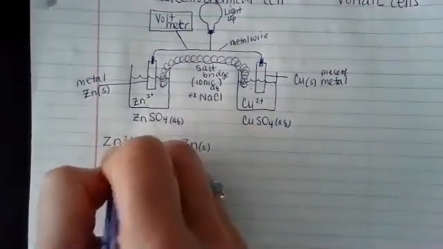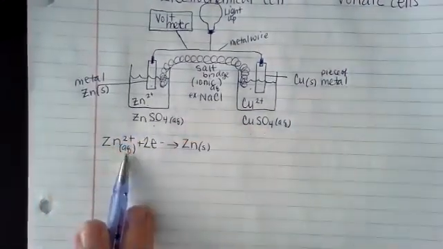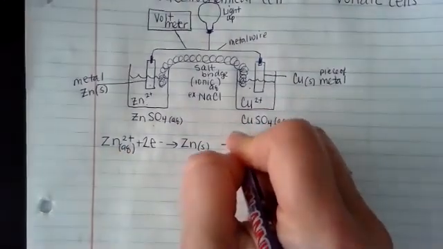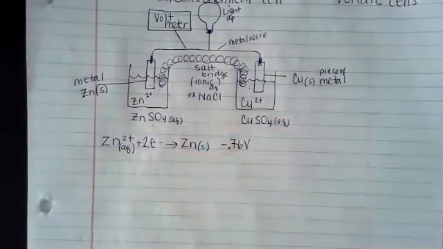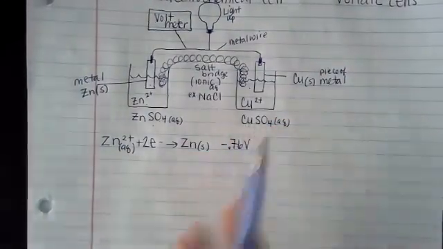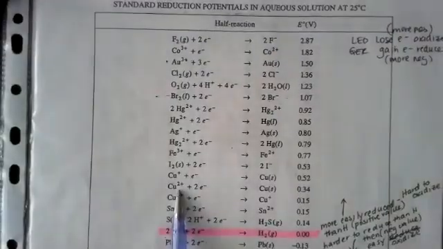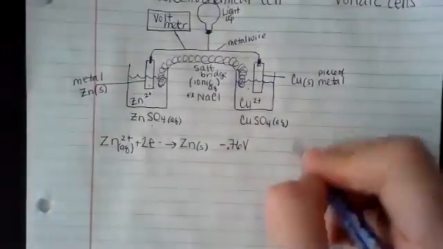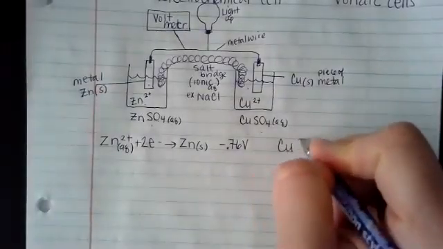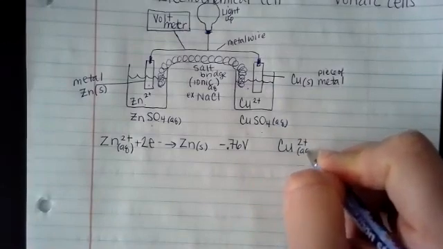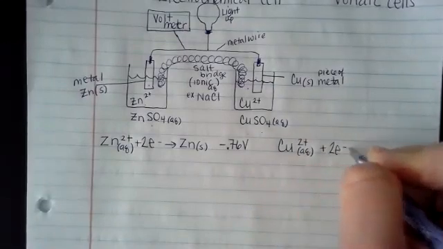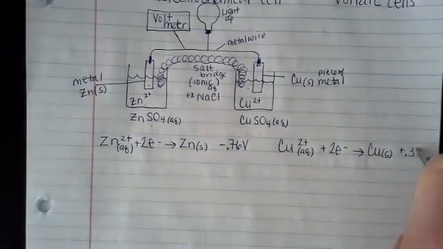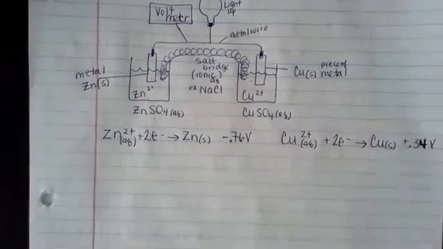You know what? I'm going to keep the states of matter. I know the worksheet doesn't have that on there. Let's remember, this is aqueous solution. I'm going to put the voltage because we are going to figure out the ultimate voltage of this. Then I'm going to look up my copper. We use copper to this 2 electron one, and that's plus .34. So I'm going to write that out. Copper 2+, aqueous, plus 2 electrons, yields copper solid, and it's a plus .34. Oops, .34.